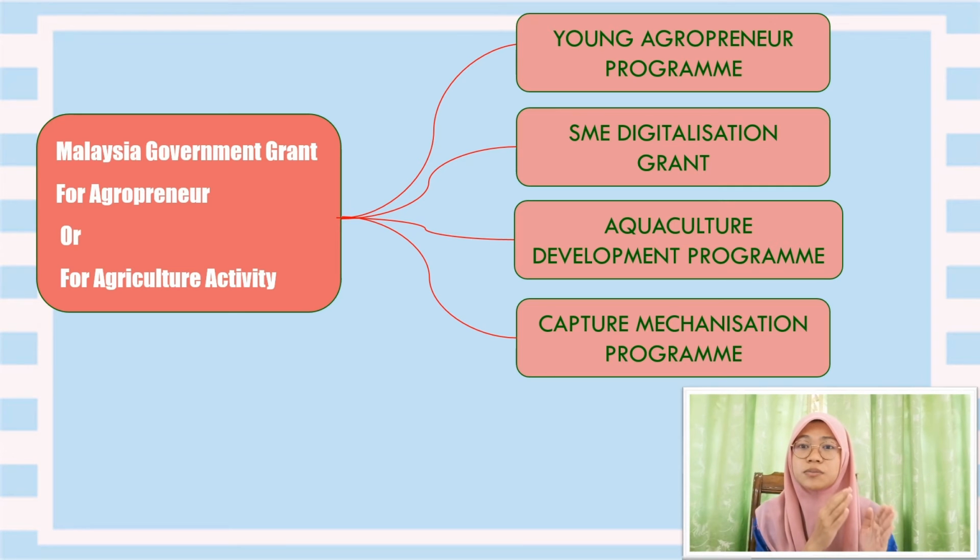And lastly, the capture mechanization program. This is a grant provided by the government to upgrade their machines. All of these government grants are very suitable for this kind of entity.